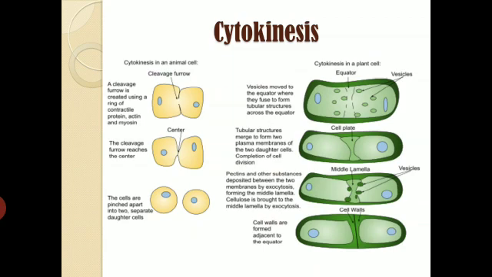By fusing, they form a cell plate. Then the cell plate extends in both directions, and finally it divides the cell into two daughter cells. So by the formation of the cell plate, cytokinesis takes place in plants, whereas by the formation of the cleavage furrow in animals, cytokinesis takes place.